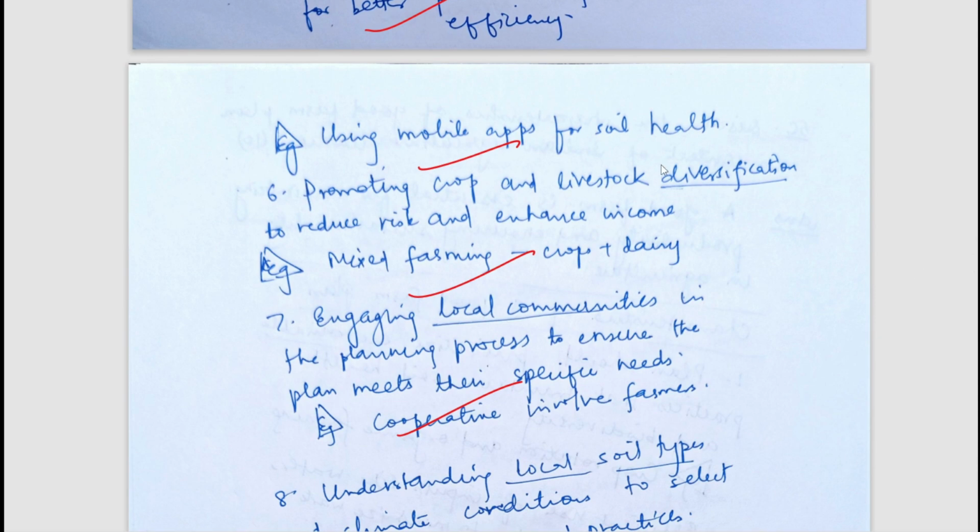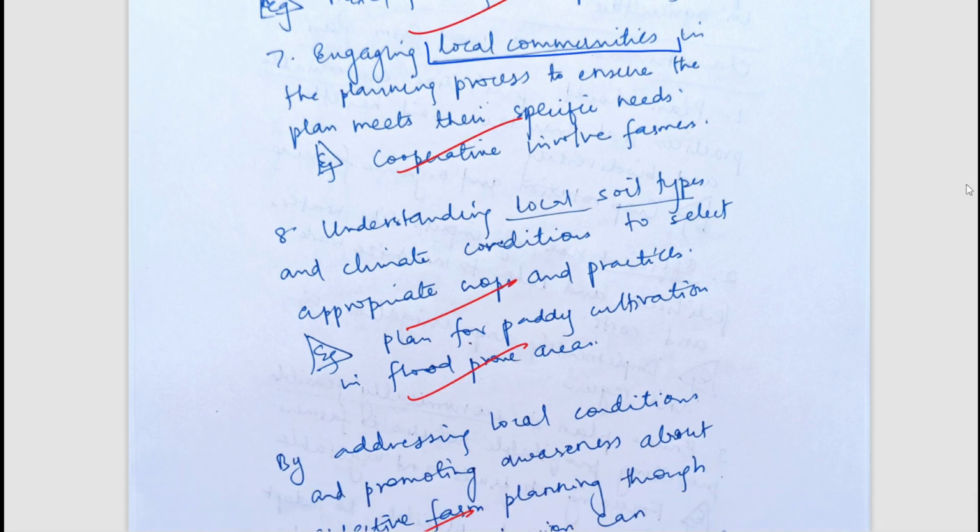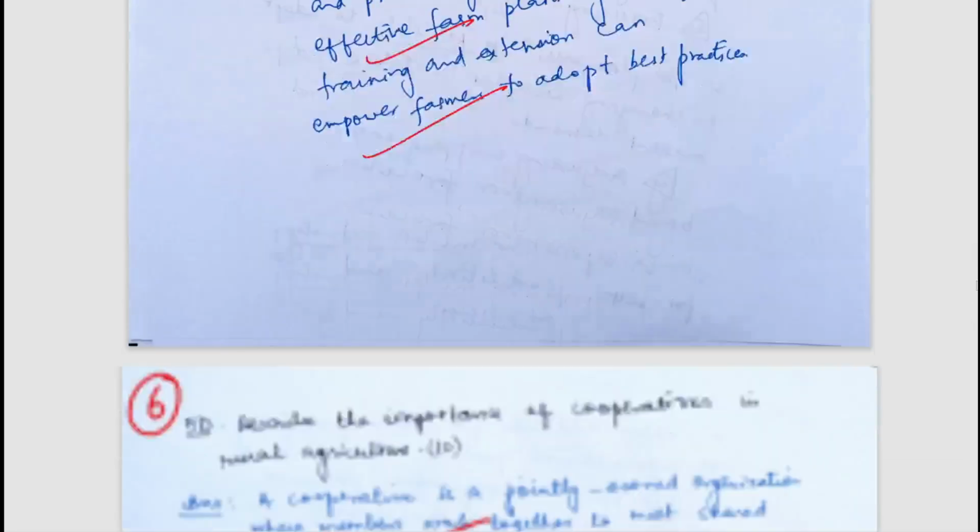It should lead to diversification, so that the risk is low and we get more income. Okay, we can engage local communities in it. So well, 10 points, we can simply pause and read it. And let's move to the next question.